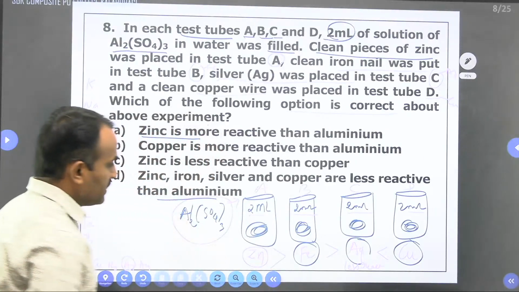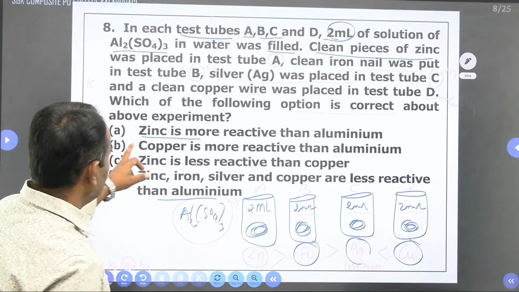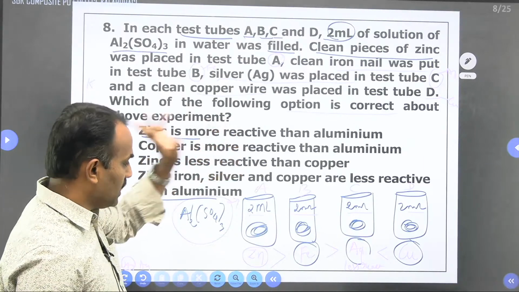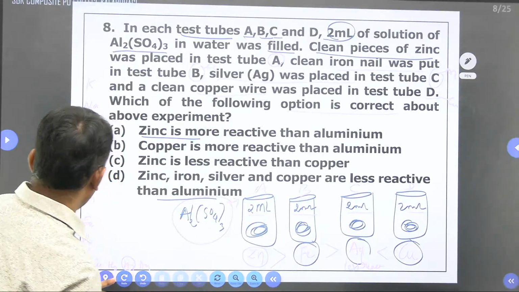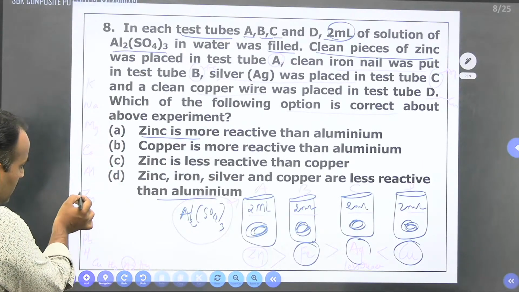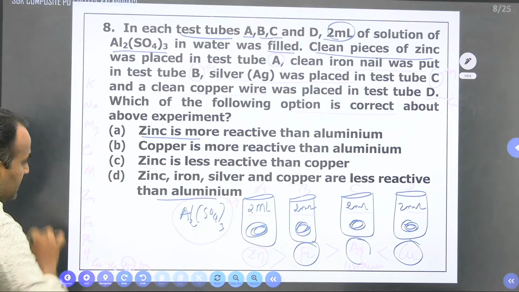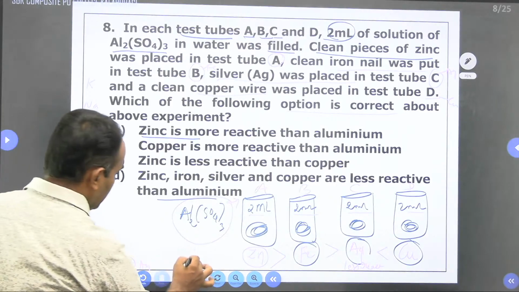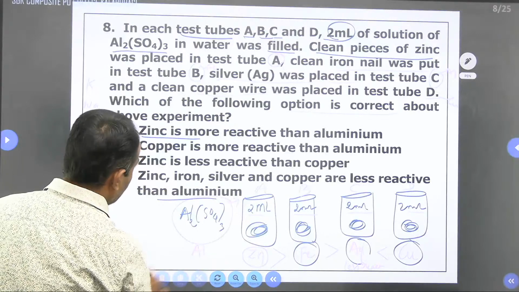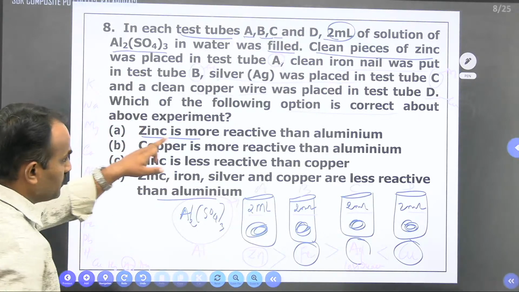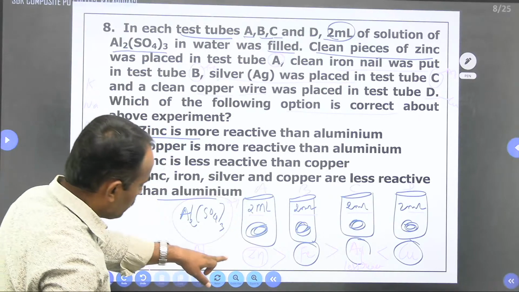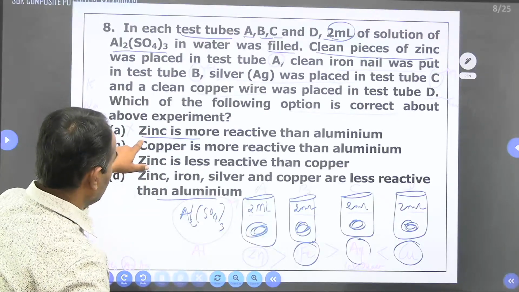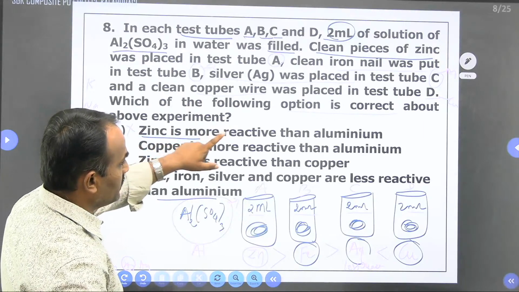So can zinc be more reactive than aluminium? No, because zinc is less reactive than aluminium. Aluminium is more reactive than zinc. So the first option is wrong, because aluminium is more reactive than zinc, but they have given zinc is more reactive than aluminium.